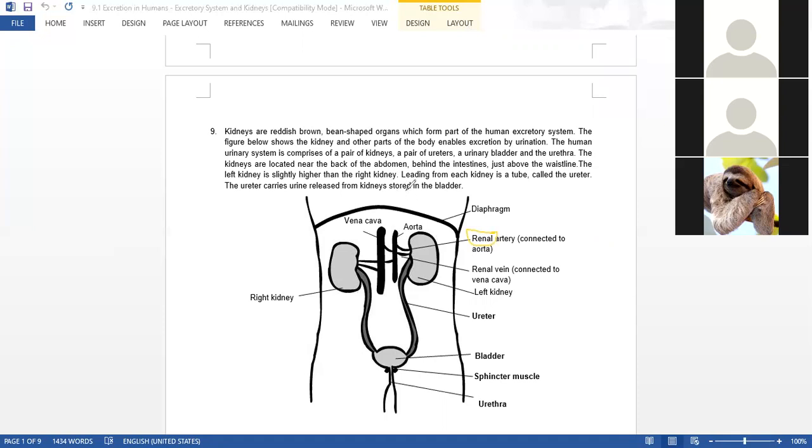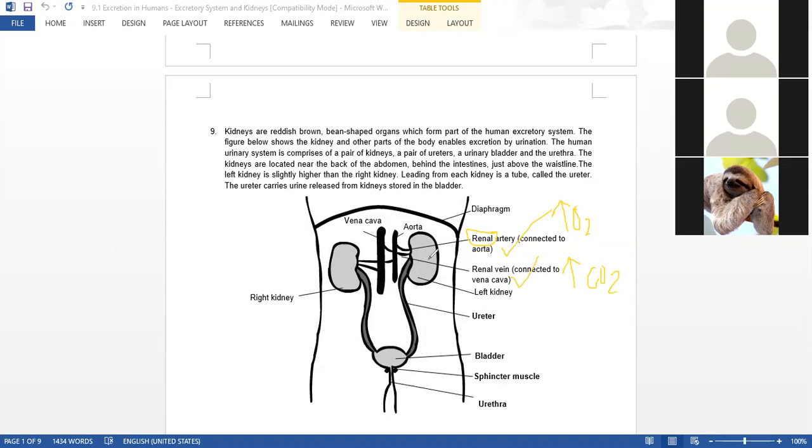So the artery that sends blood to the kidney is called the renal artery. The vessel that takes blood away from the kidney is called the renal vein. The renal artery would contain a high amount of oxygen and a low amount of carbon dioxide. The renal vein will have a high amount of carbon dioxide.